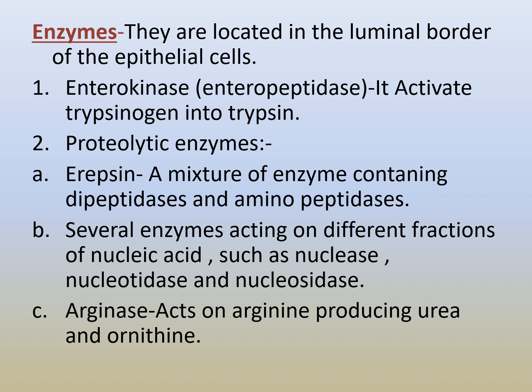It contains erepsin. Erepsin is a mixture of enzymes containing dipeptidase and aminopeptidase, and several enzymes acting on different fractions of the nucleic acid such as nuclease, nucleotidase, and nucleosidase. And third one is the arginase, which acts on arginine and produces urea and ornithine.